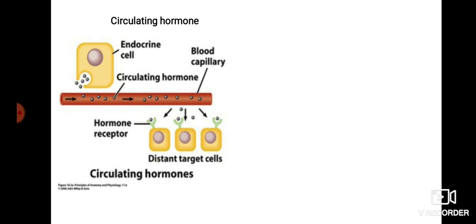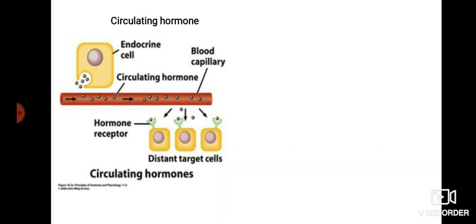Now we see how circulating hormones are transported. There is an endocrine cell that secretes the hormone into the interstitial fluid, and the interstitial fluid is absorbed into the blood. This is the blood capillary, and it transports the hormone to a specific target cell.